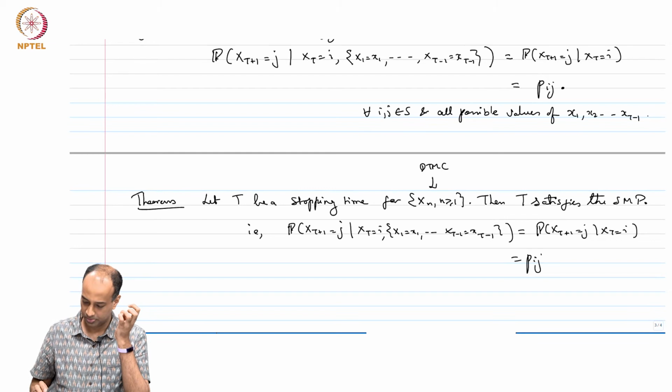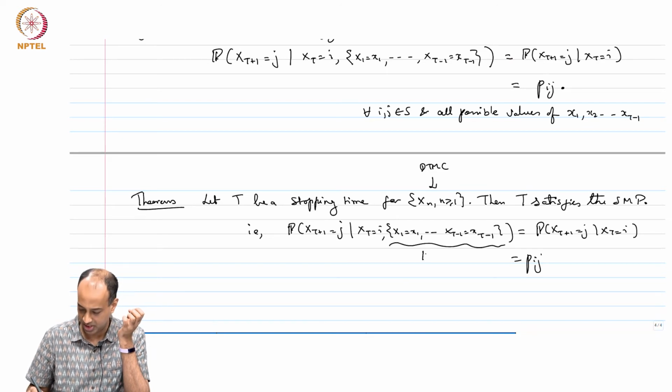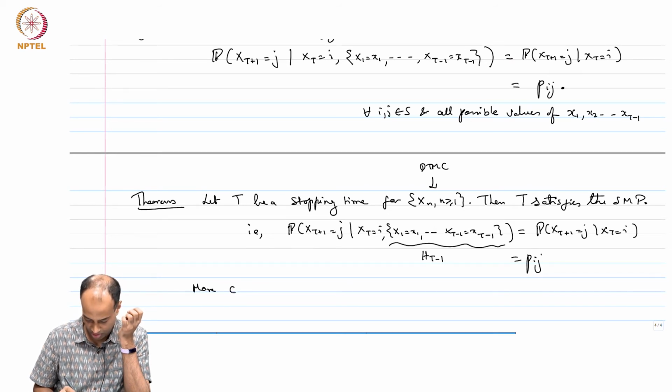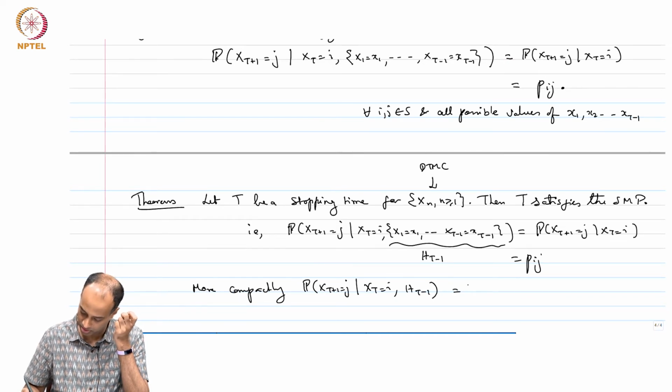It does not matter what this history is, all right. So, more compactly, if I just denote this as some history H_{T-1} at time T minus 1, I want to show that the probability that X_{T+1} equals j given X_T equals i and H_{T-1} is equal to the probability that X_{T+1} equals j given X_T equals i, which should be equal to your original p_ij.